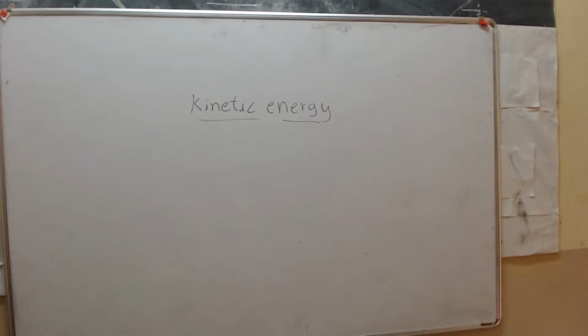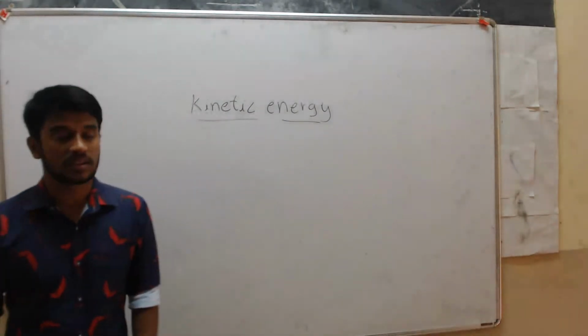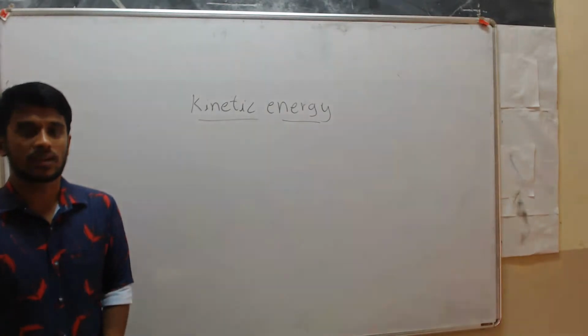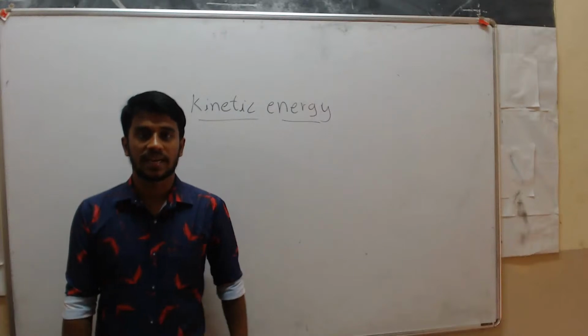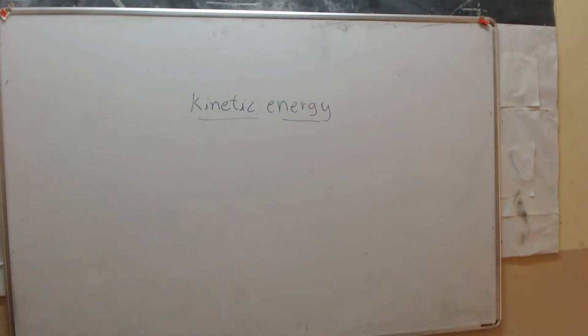So see here. Now give some examples for kinetic energy, when the objects possess kinetic energy. Give some examples. I'll give an example. Flowing water, it possesses kinetic energy. Now give some examples for kinetic energy.